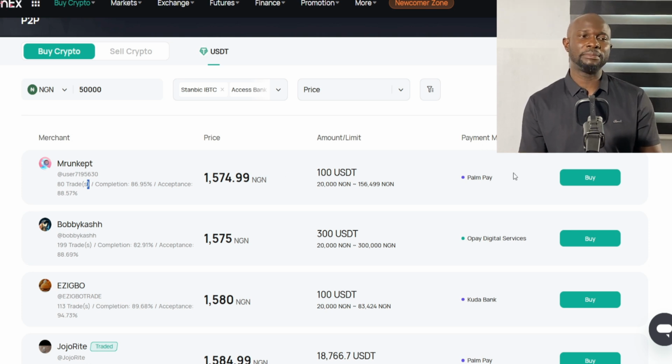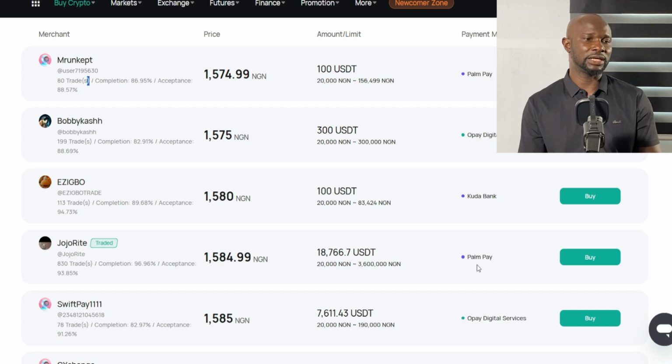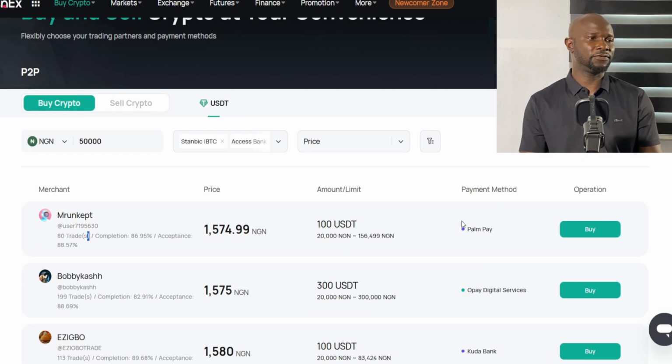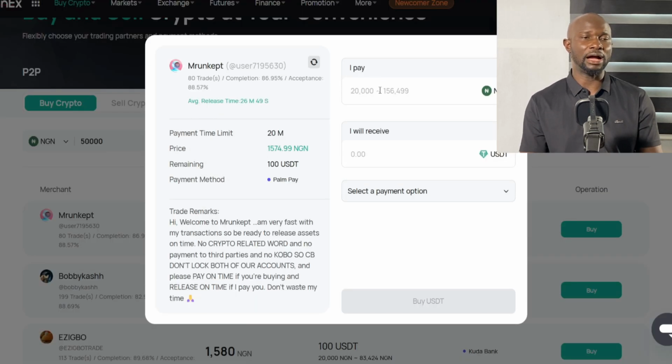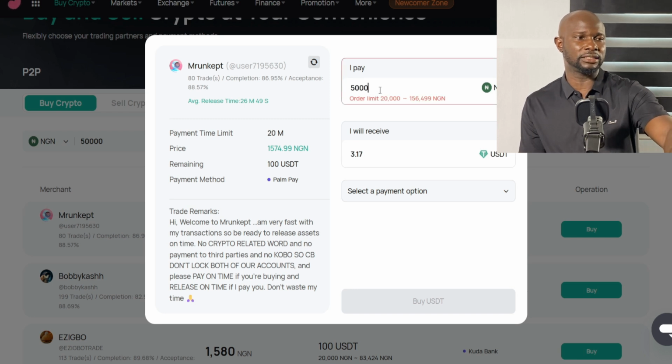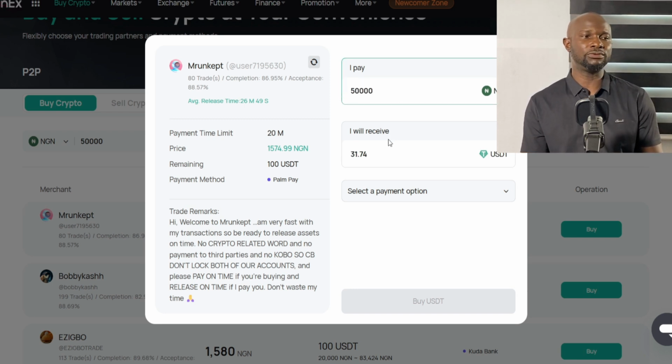Then another thing is payment method. This is Palm Pay, this one is OPay, this one is Kuda, this one is Palm Pay, and so on. So if you have decided to buy from this person, you can click on the buy button here. Then here, I will pay. How much in Naira do you want to pay? So click it and put it here, like 50,000. So 50,000, then I will receive this amount of USDT.